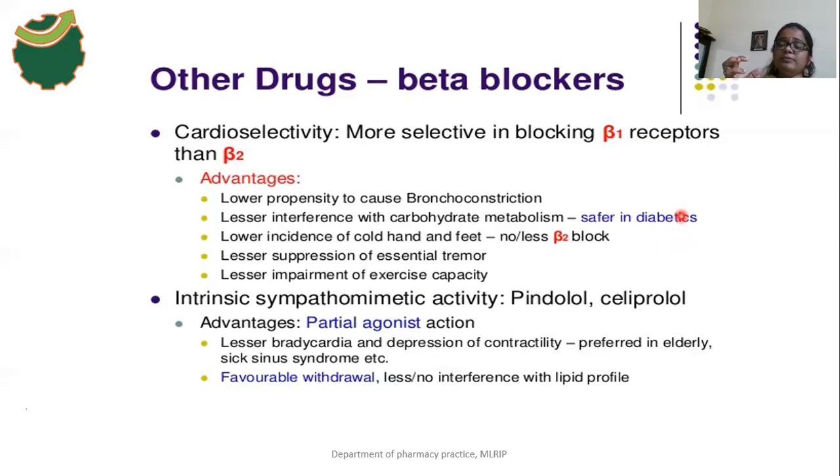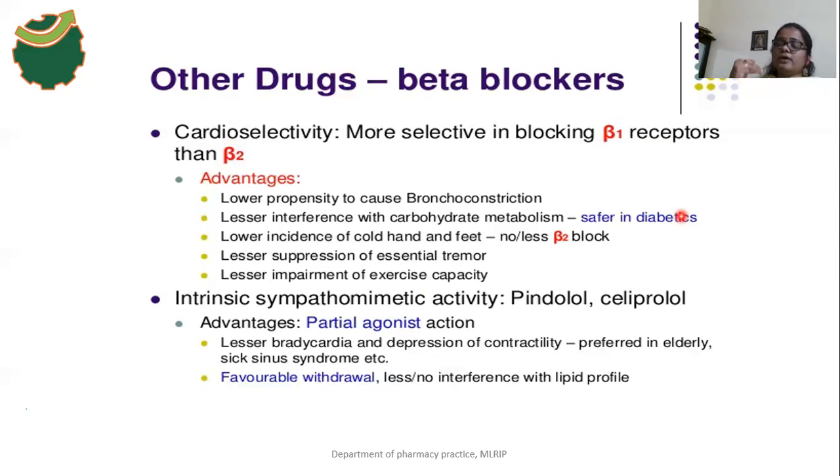So at the same time, when you are using the propranolol drug, propranolol blocks both beta 1 receptors and beta 2 receptors. So when beta blockers are used in diabetes patients, what will happen? The severity of the hypoglycemia is very high.